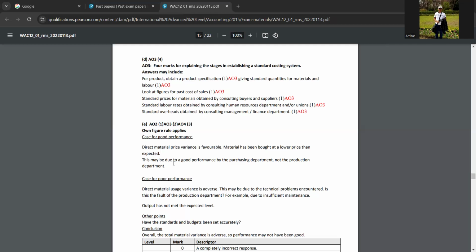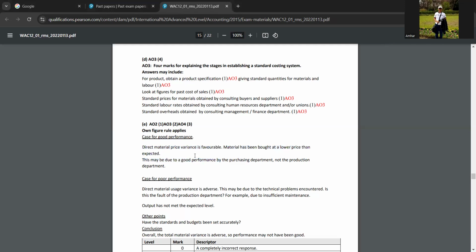Okay, now look at E part. Evaluate the performance of Docklands Scanning PLC for April. So what you can say is, you can tell direct material price variance is favorable. In the question, when you look at A part, B part and so on, they are saying direct material price variance is favorable. So you can tell that. And then material has been bought at a lower price than expected. If it is favorable, you know that the material has been bought at lower prices. That's why the actual value is lower and the budgeted value is more. So that's why it's favorable.